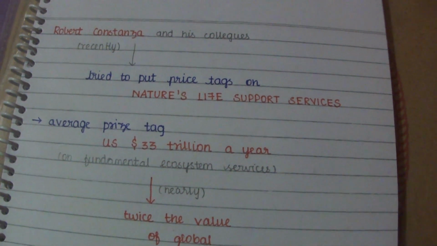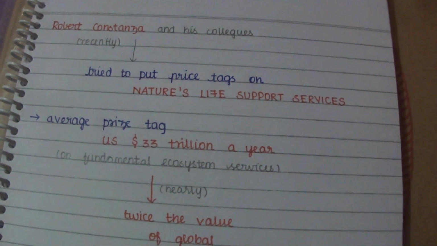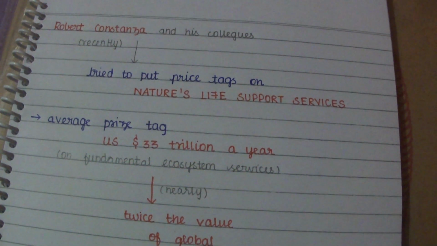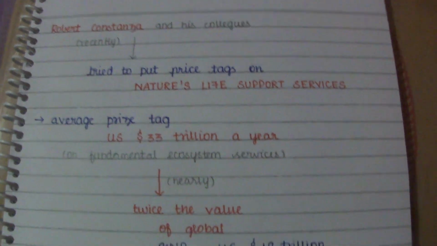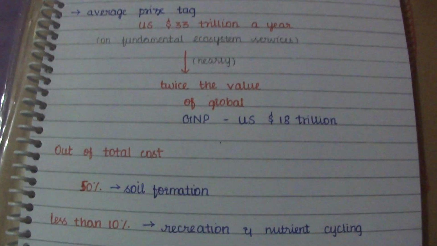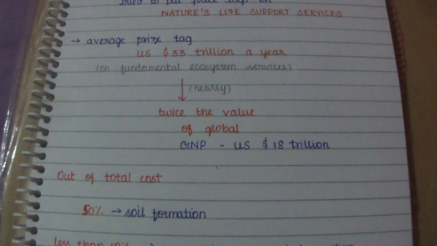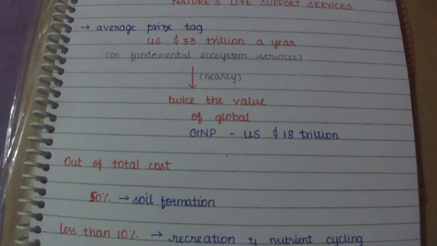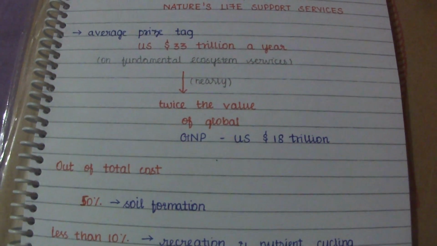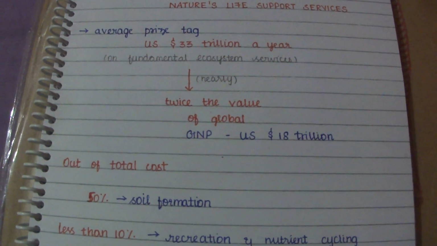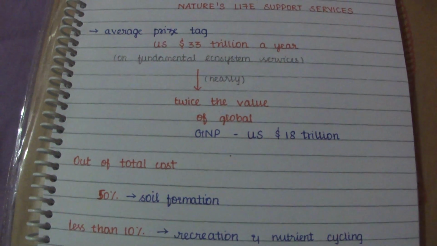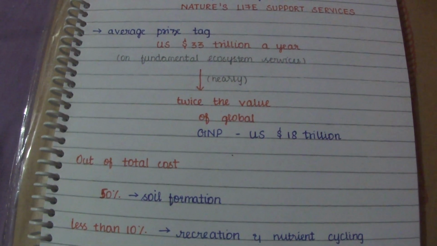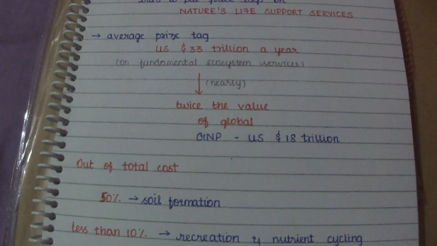The researchers have put an average price tag of 33 trillion US dollars a year on the functional ecosystem services, for a particular year alone.